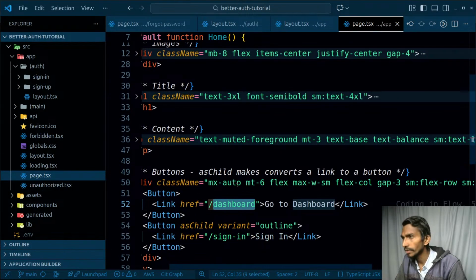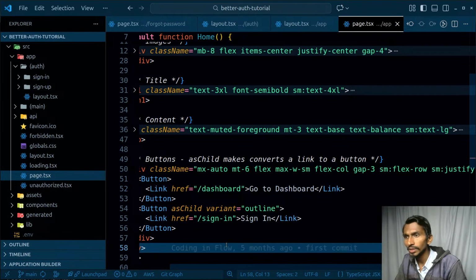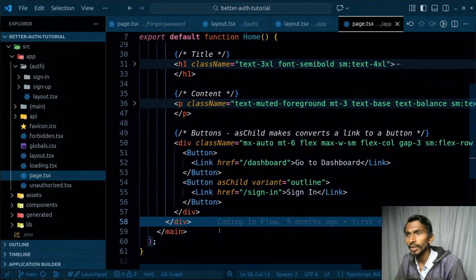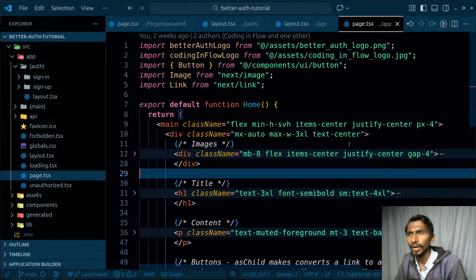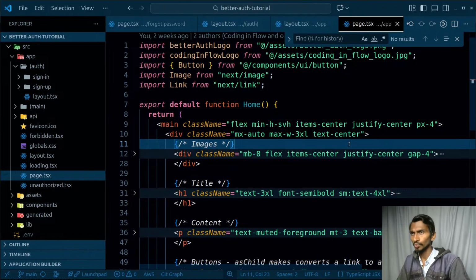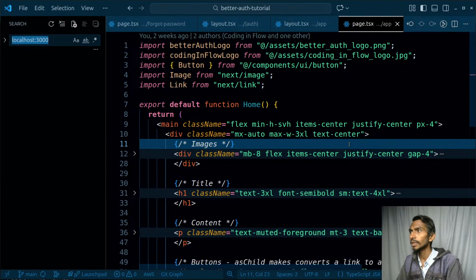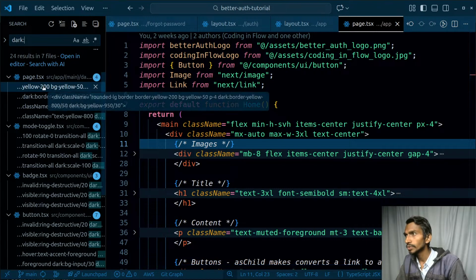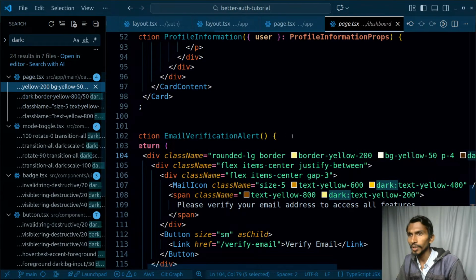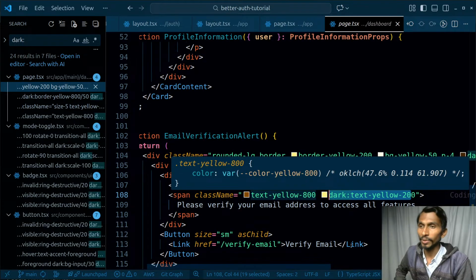Page.tsx, I hope I have it somewhere, because I don't see the logic of theme. Dark. Let's search directly. Let's do one thing. Control Shift F, and let's simply search whether I have the design related to that or not. So inside source main dashboard. Okay, I do have the design like this. Okay, so dark mode is being implemented.